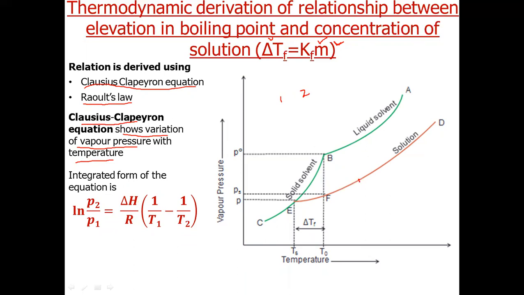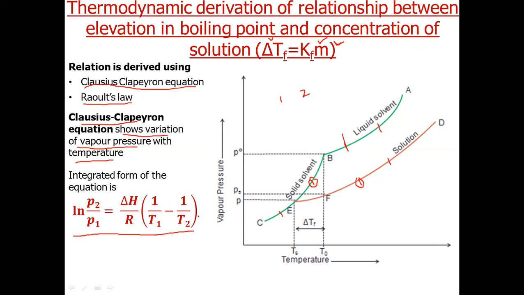We can apply this equation to any 2 points lying on the same curve, but we cannot apply this equation to this point and this point because they are lying on different curves. So this is the Clausius-Clapeyron equation that we will use.